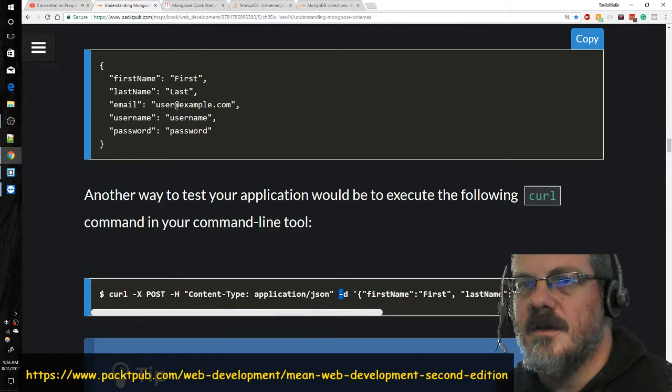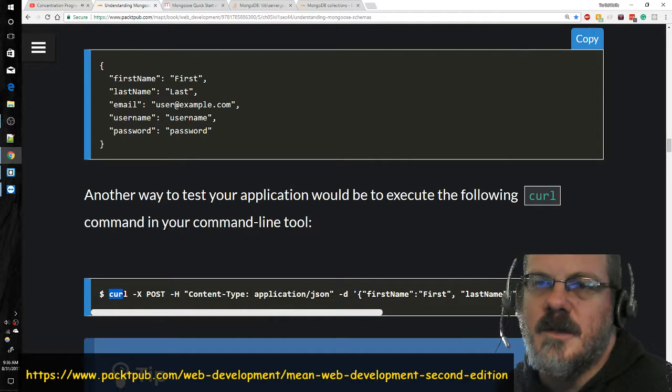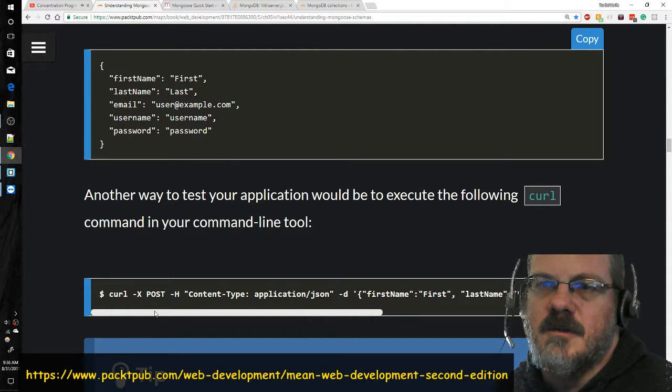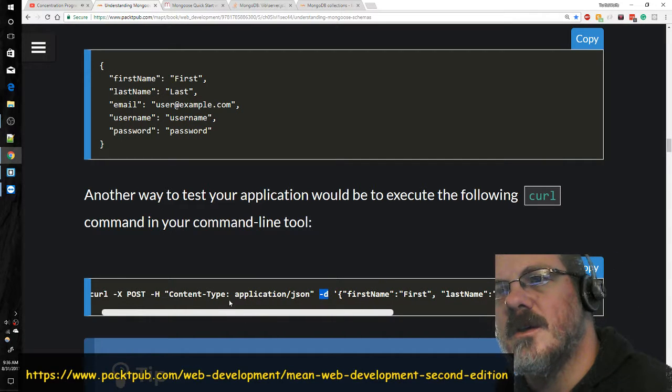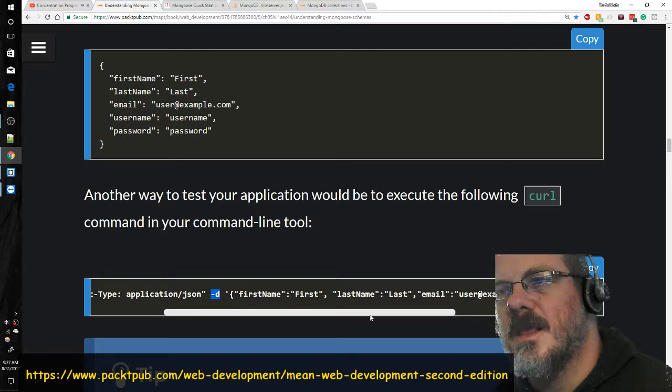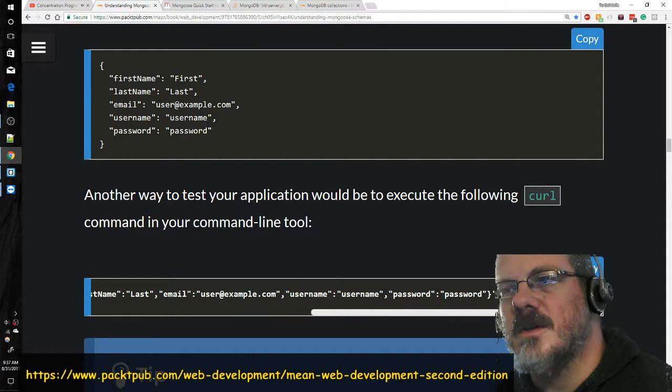Curl. I used curl a little bit in PHP. I don't remember what the dash X post is. I don't know if it's deleting what we just posted. We've got the dash X, dash H, and dash D. I kind of have to look those up in the formatting. Content type application JSON. Okay. Oh, it's all this. Username, password. Localhost 3,000 users.